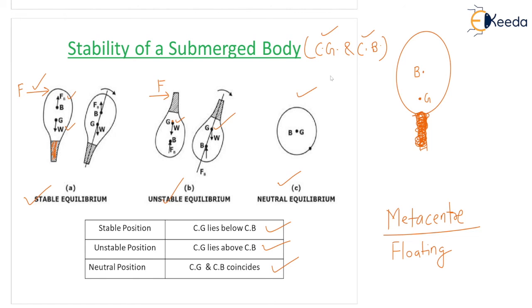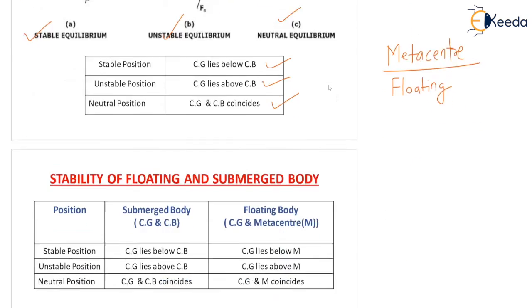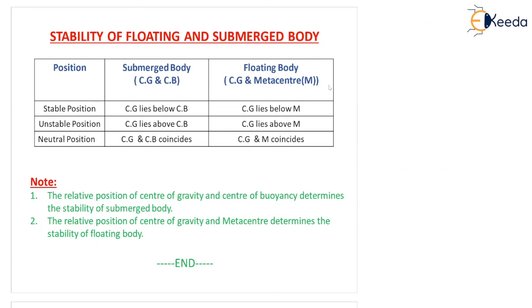Now the same thing is summarized in one page. Let's go into the next page and we'll see the complete detail in a tabular column. The stability of floating and submerged body, you can see here. So positions: stable, unstable and neutral. For the submerged body, CG and CB are mentioned here, the 2 points I told you, and for the floating body, CG and metacenter. So stable position, CG lies below center of buoyancy, and for unstable, CG lies above center of buoyancy.